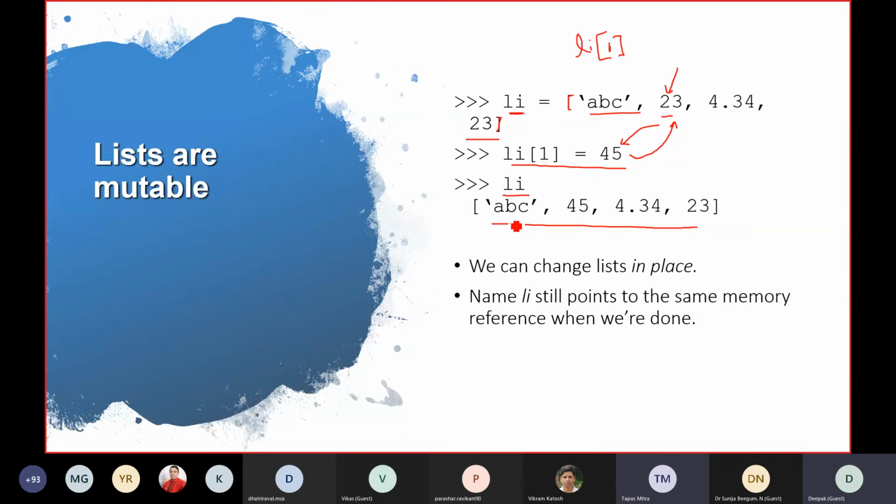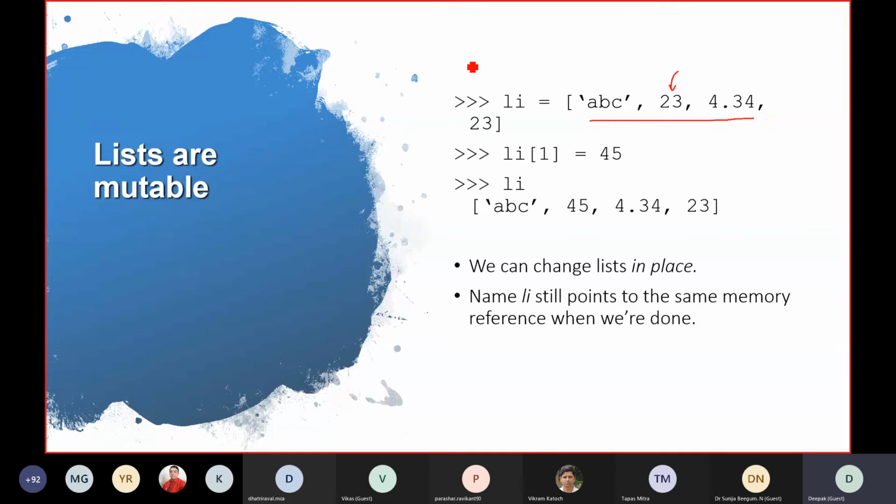Can you please explain again how 45 is coming? Yeah, sure. First start with this line. I'm creating a list named li. li equal to this is the list. It consists of 4 elements. Now I want to change that second element. So how do we denote this second element? Second element means li in bracket 1. I think everybody remembers this. So if you want to get the second element, you need to type this command.